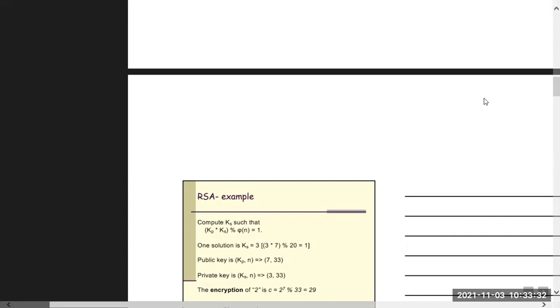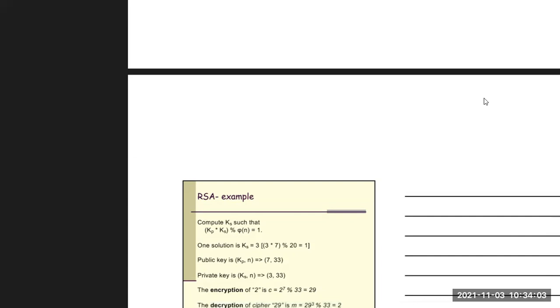If we put 3 here, then 7 into 3 is 21, and 21 modulo 20 gives 1. So ks value should be 3, and only then this is satisfied.